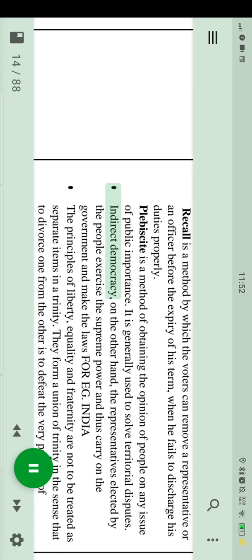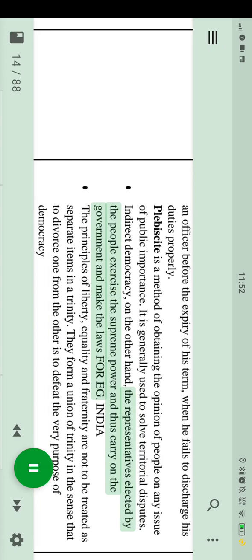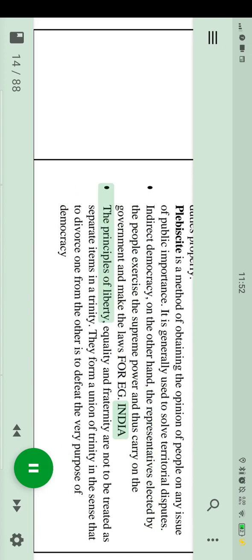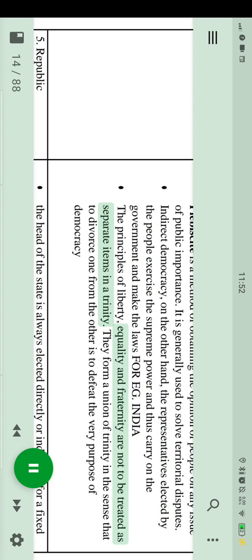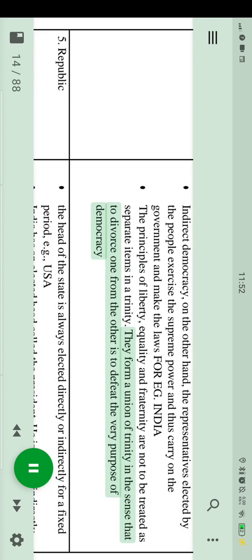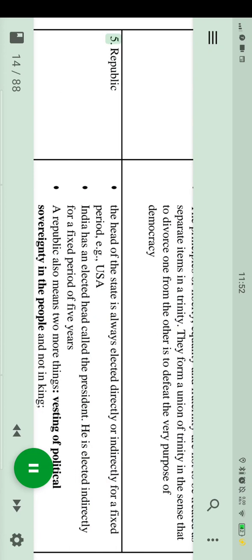Indirect democracy: the representatives elected by the people exercise the supreme power and thus carry on the government and make the laws for India. The principles of liberty, equality and fraternity are not to be treated as separate items in a trinity. They form a union of trinity in the sense that to divorce one from the other is to defeat the very purpose of democracy.